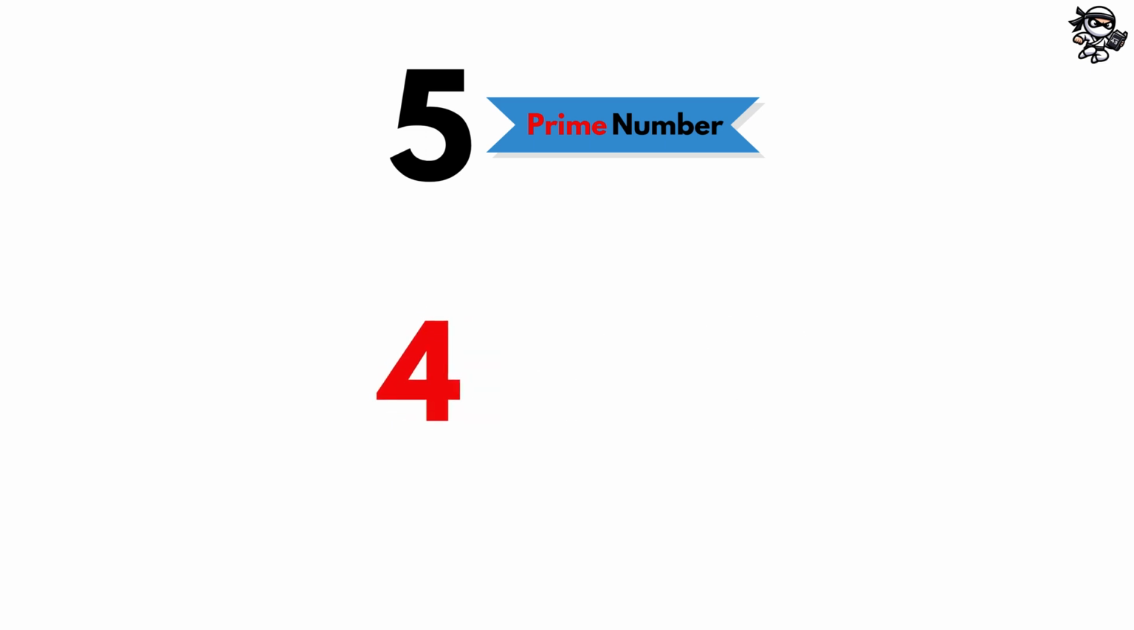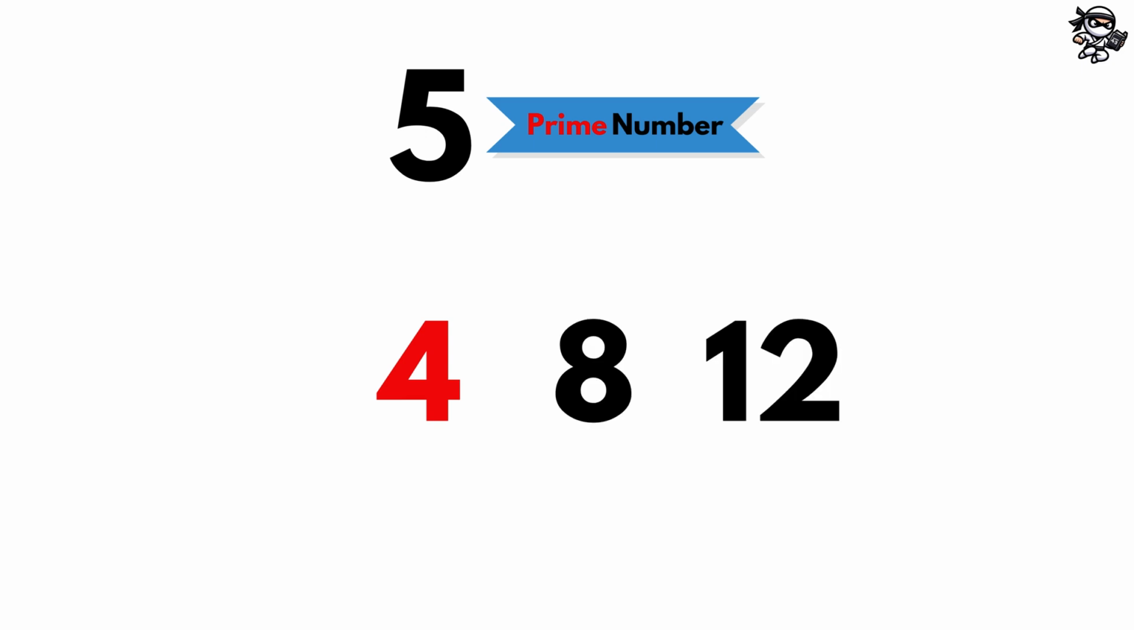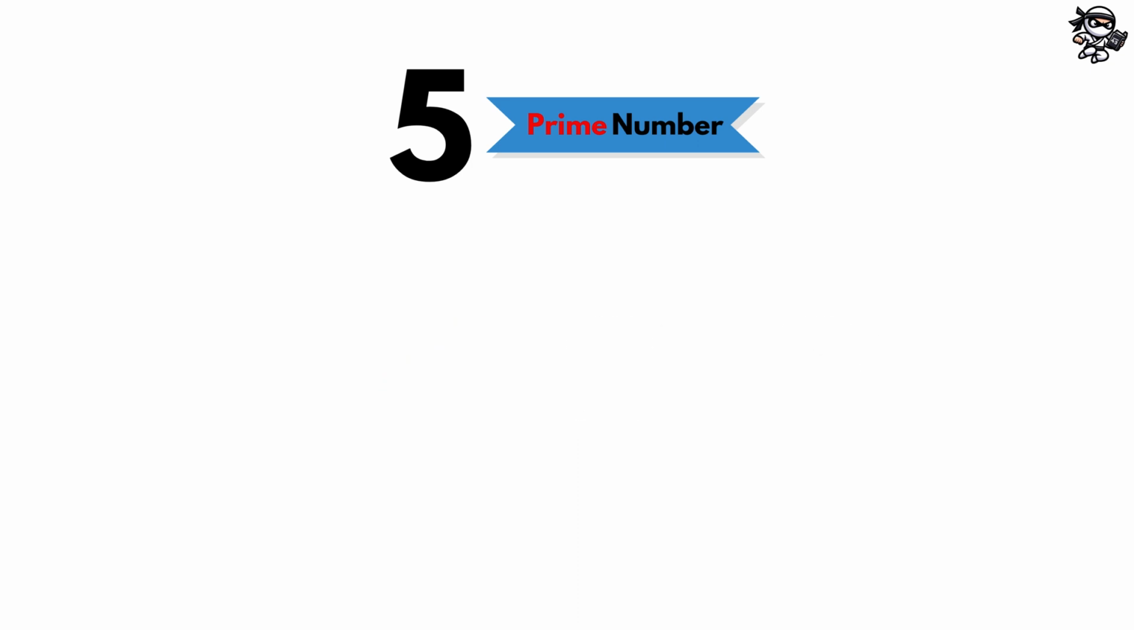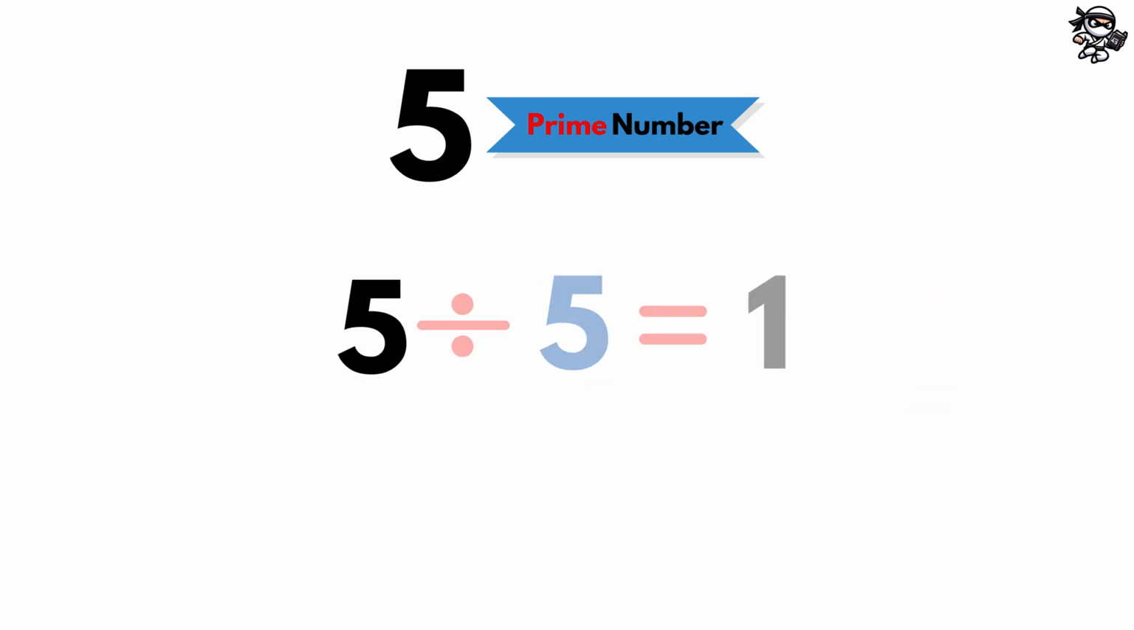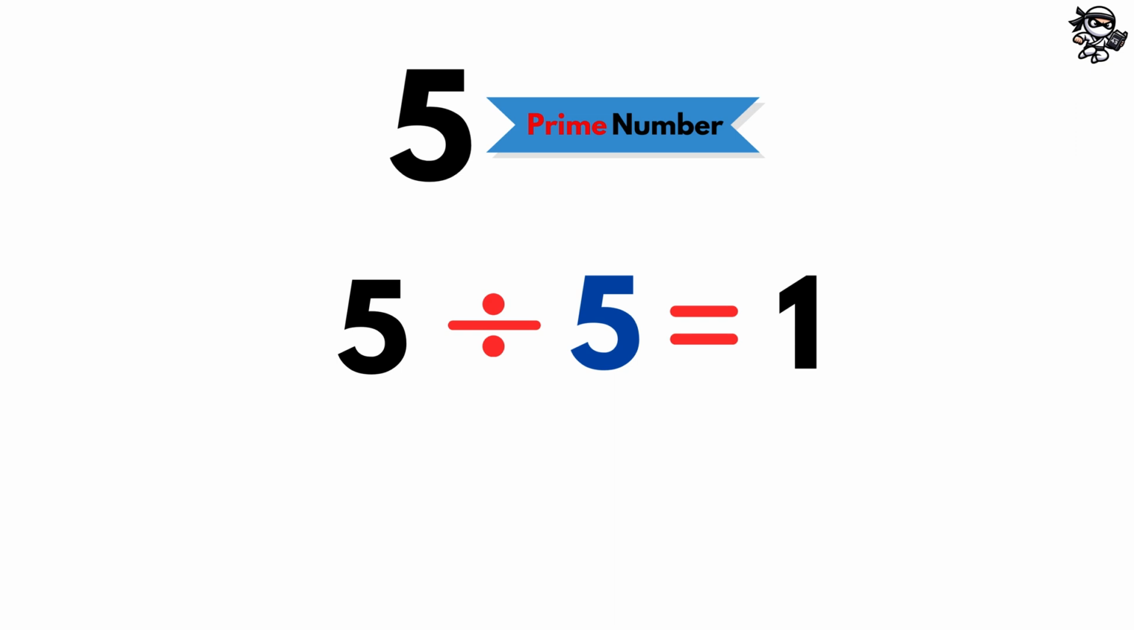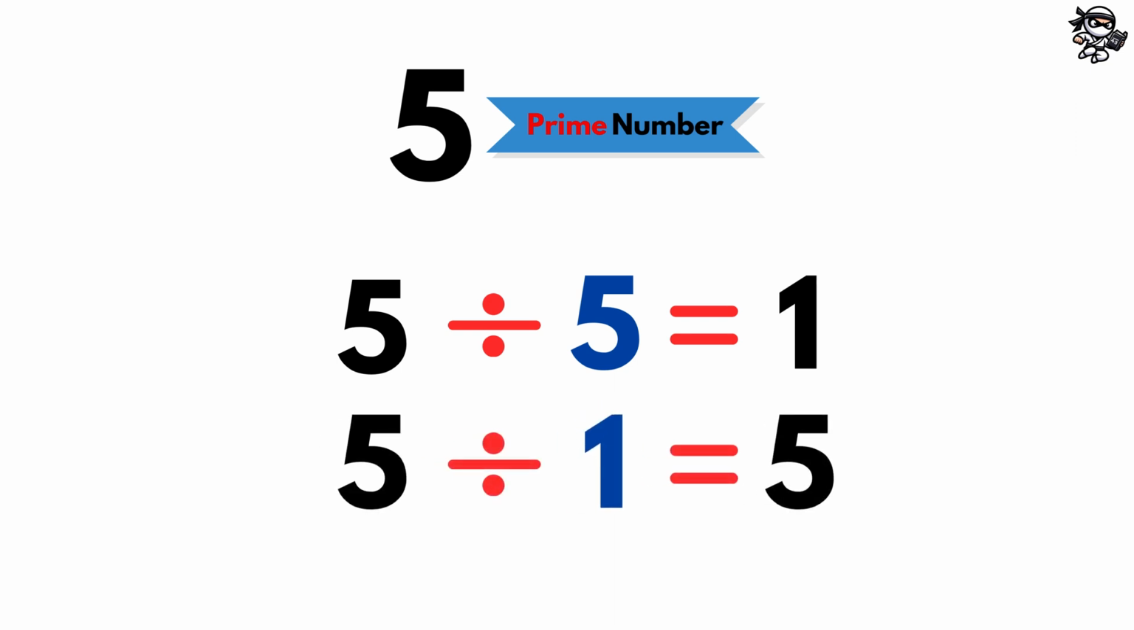If you count by 4s, you get 4, 8, 12. So 4 doesn't divide into 5 evenly. And that's all the numbers between 1 and 5. So the only numbers that divide into 5 evenly are the number 5 itself, because 5 divided by 5 is 1, and the number 1, because 5 divided by 1 is 5.